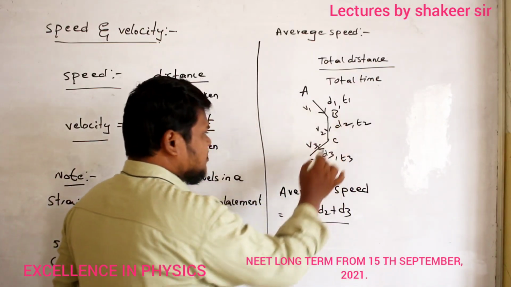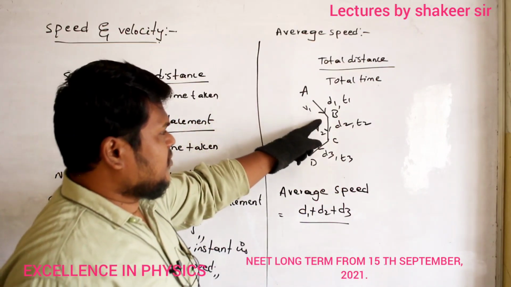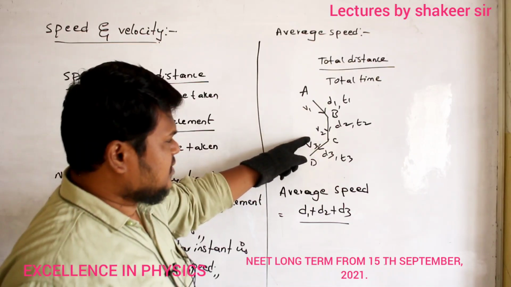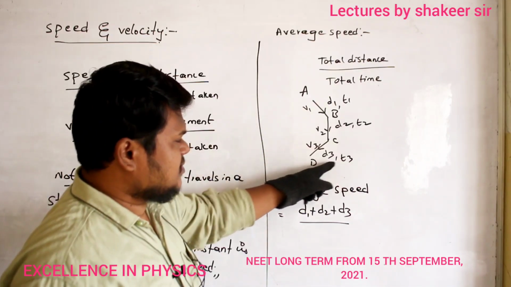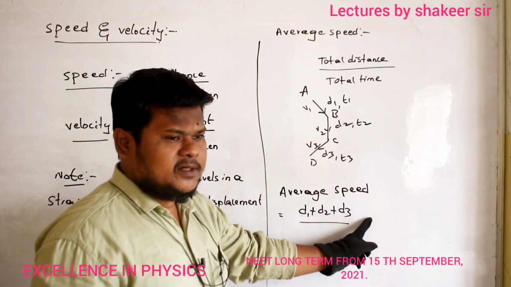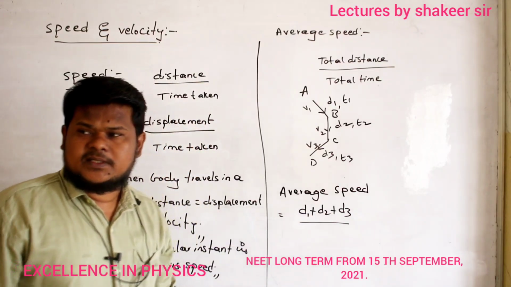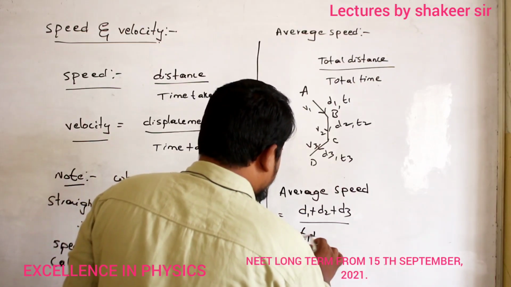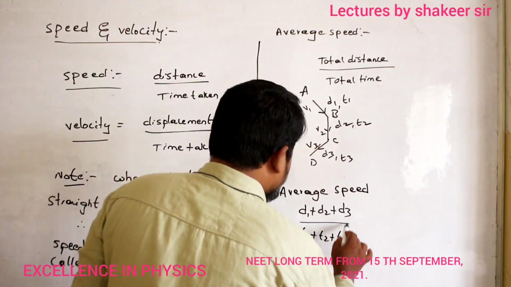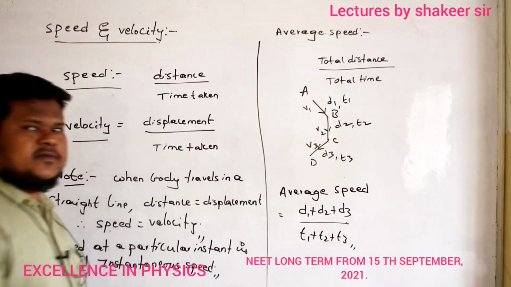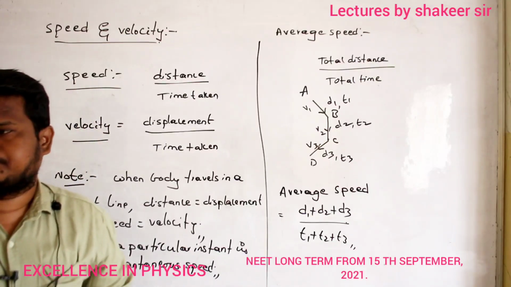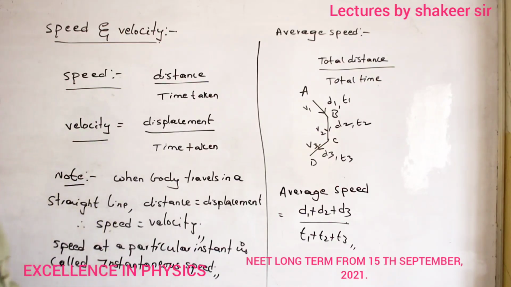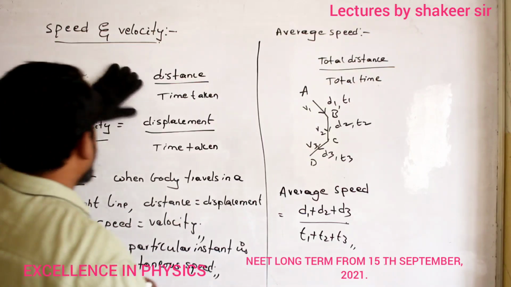This will be the total distance. A to B distance is d1, B to C it is d2, C to D it is d3. So the total distance will be d1 plus d2 plus d3, divided by the total time taken, which is t1 plus t2 plus t3. Clear now? So this is my equation for average speed. Understood now?